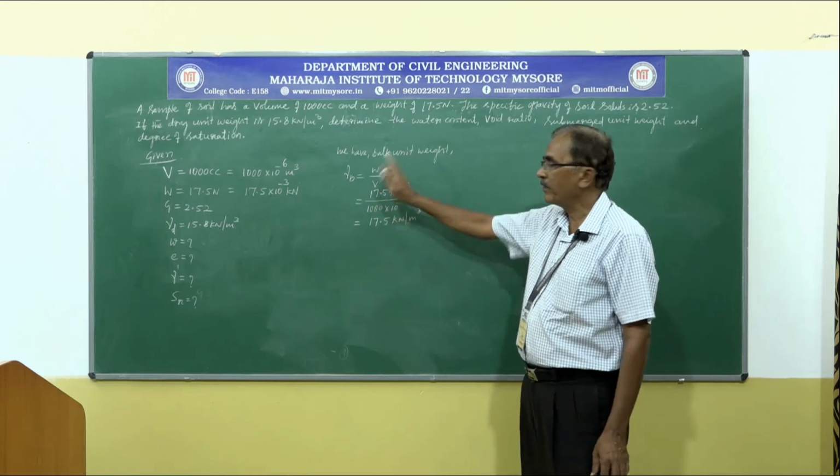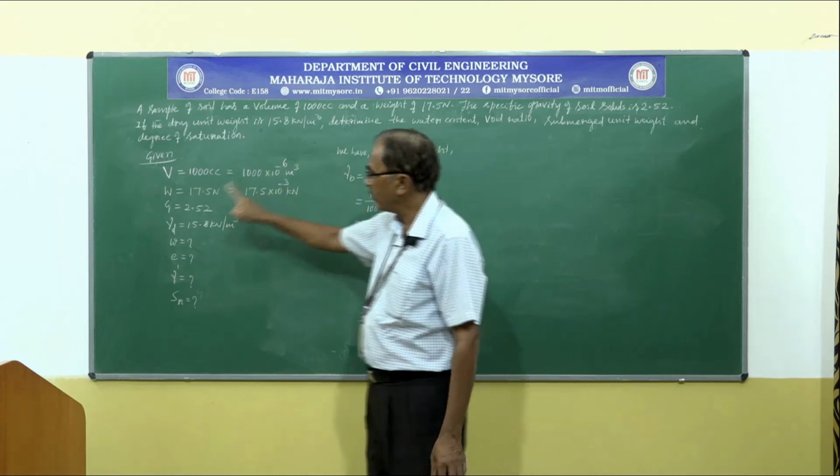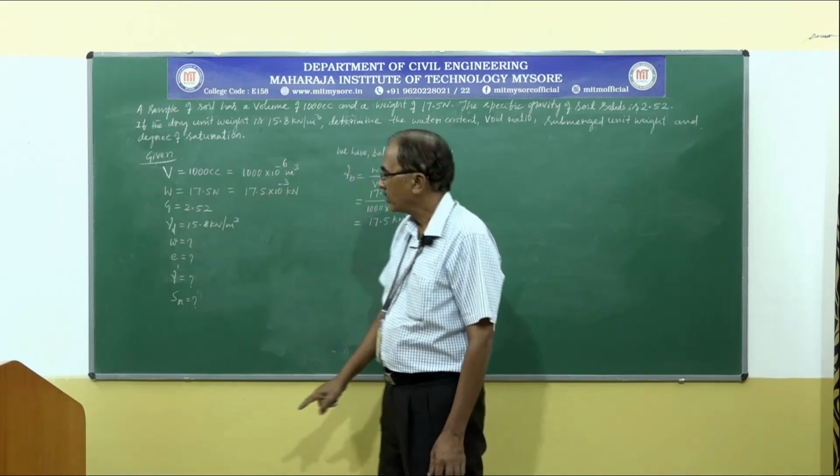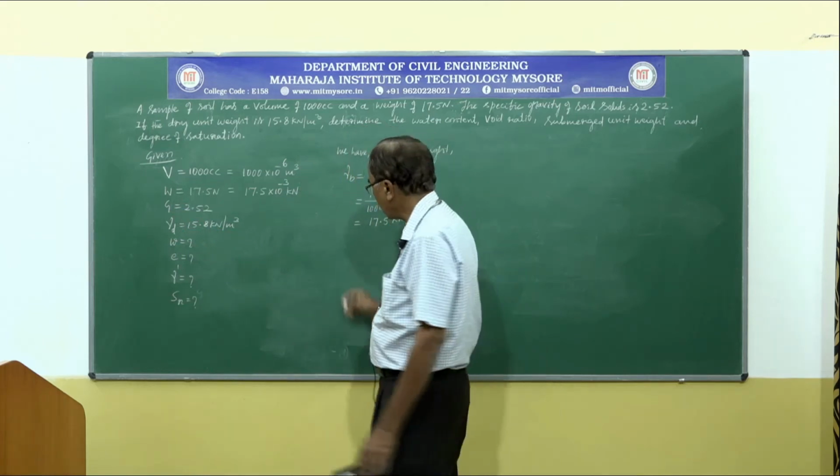Using weight and volume directly, you can calculate bulk unit weight. We know bulk unit weight, we know gamma D. So water content can be easily calculated.